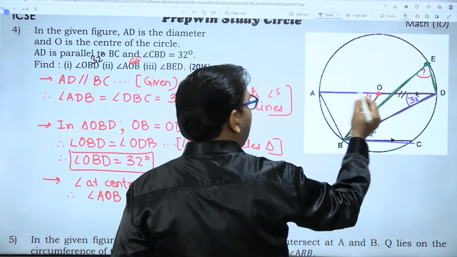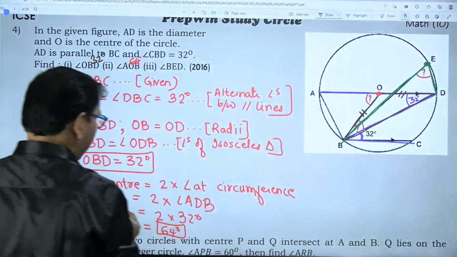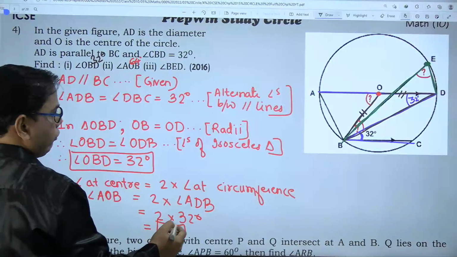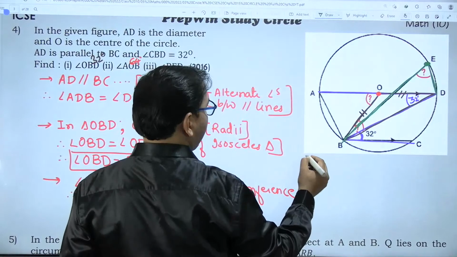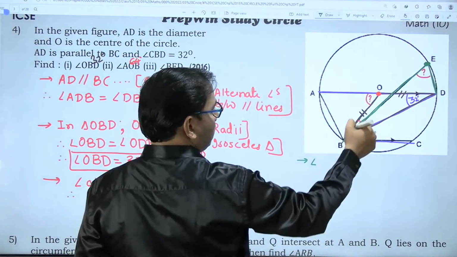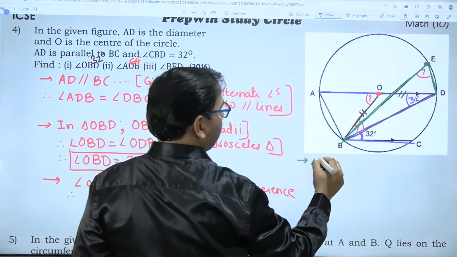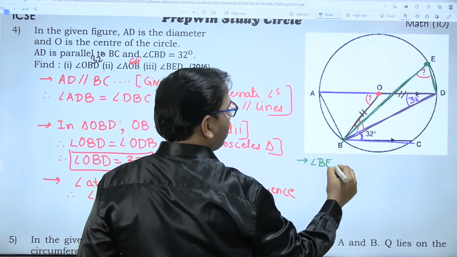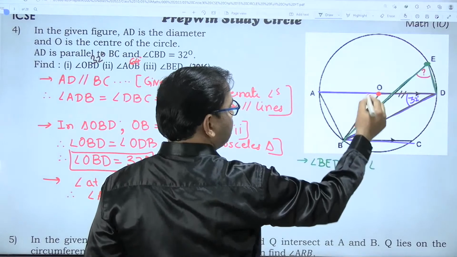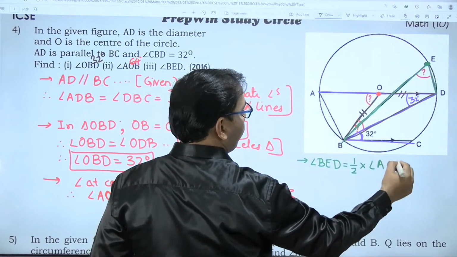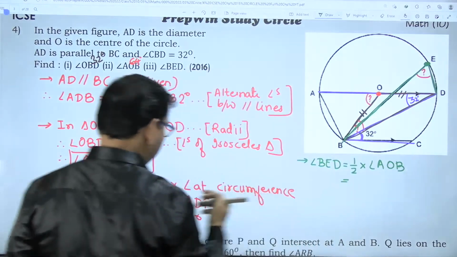So this angle is half the central angle. Just now we got the central angle as 64, so this angle will be 32 degrees. I'll solve the third part here: angle BED, my third angle. The inscribed angle is half the central angle, that is angle AOB. Same theorem.